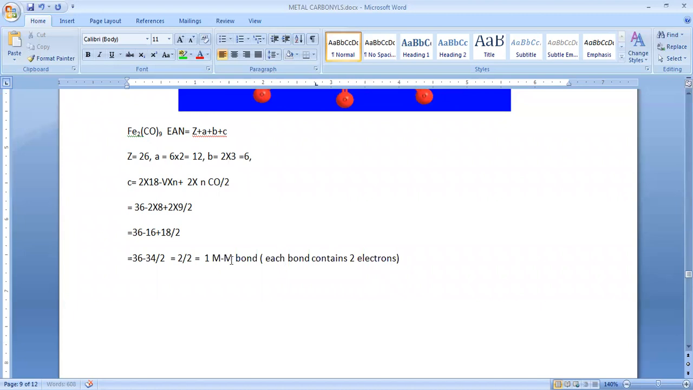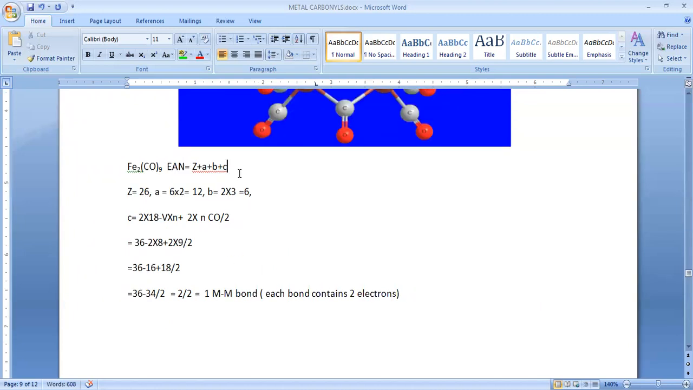Got it? Okay, so here, what is the Z value? While you are calculating EAN, you need to take half of this. So 50, actually how many? 26. How many bonds do we have? 2. So that means by 2 we are supposed to take it. At that time only we can get the actual EAN value.